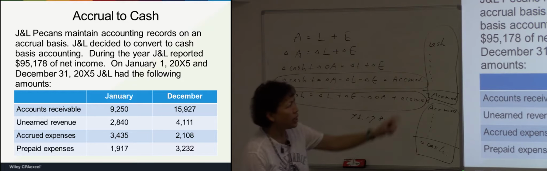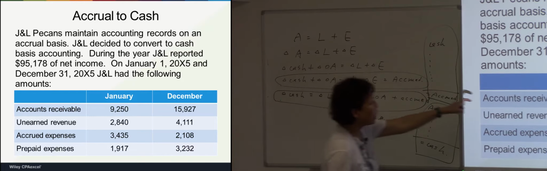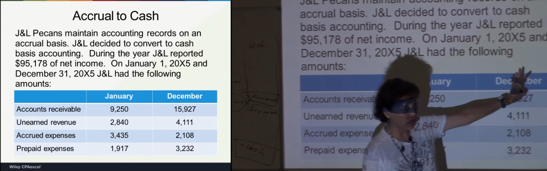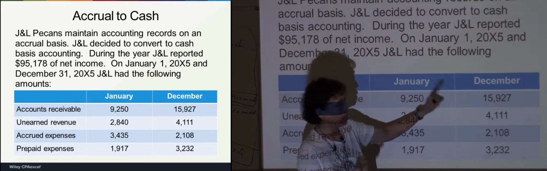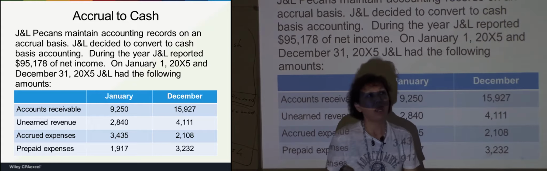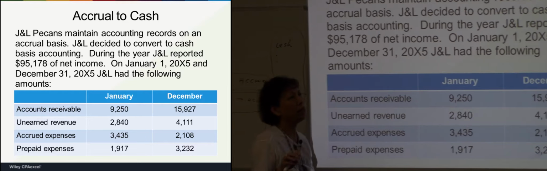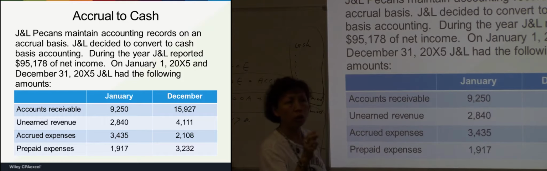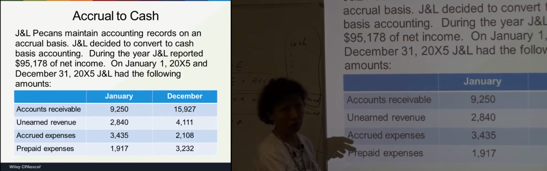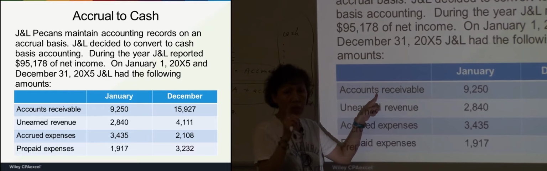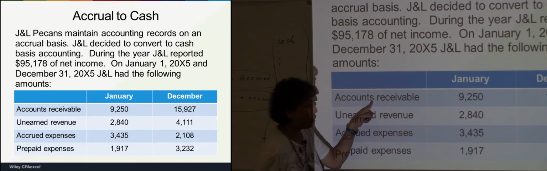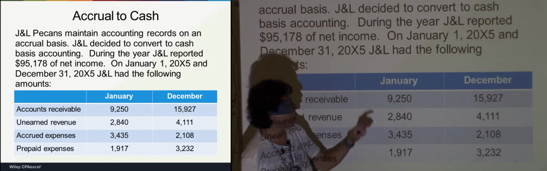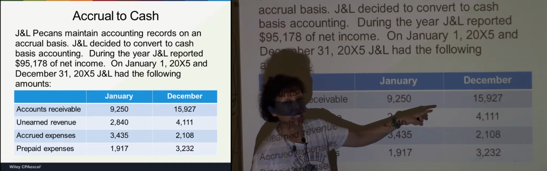Accounts receivable, if this is the January balance and this is the December balance, then we see this as a beginning balance and this as the ending balance. First, we have to compare the beginning balance with the ending balance for each account to see if there is an increase or decrease. Accounts receivable, is that an asset? Yes, asset. The December balance is 15927. The January balance is 9250. Is there an increase or decrease?